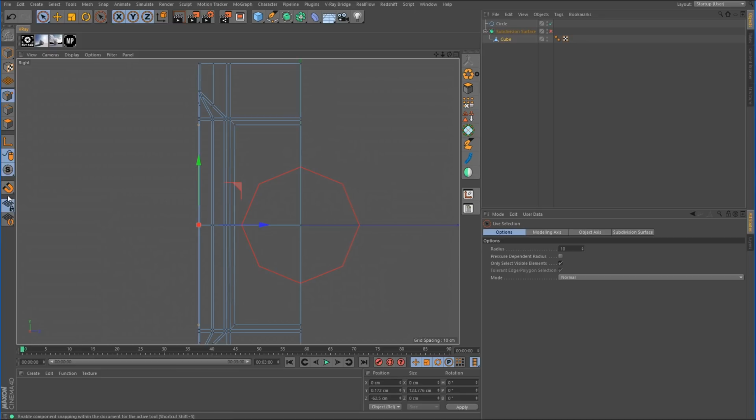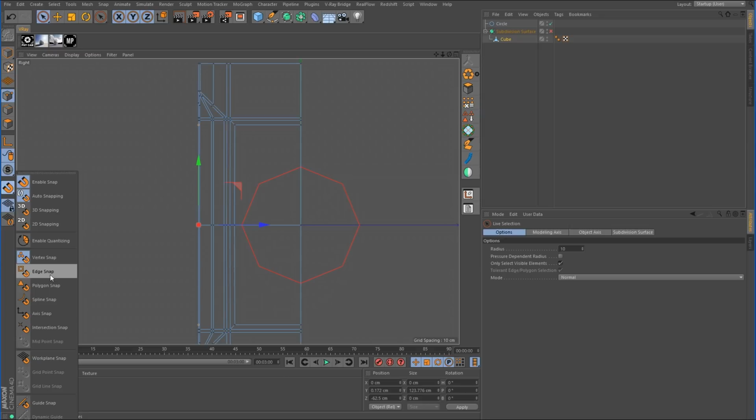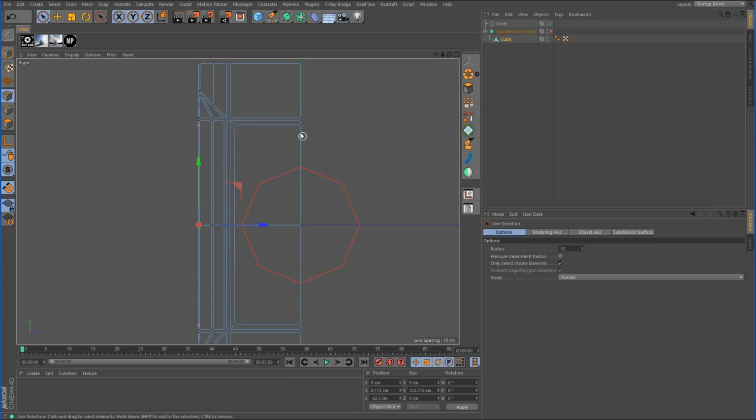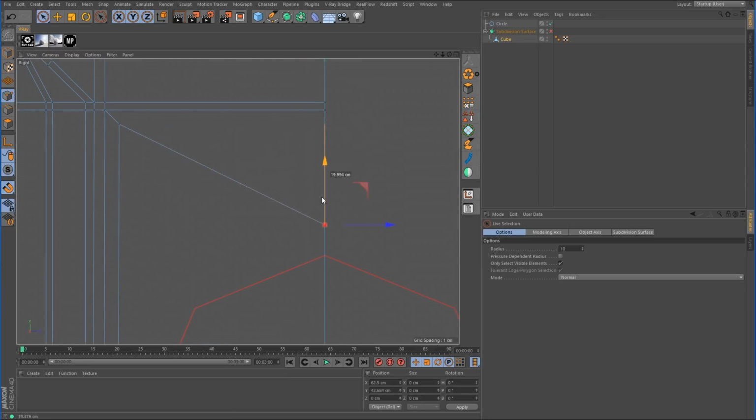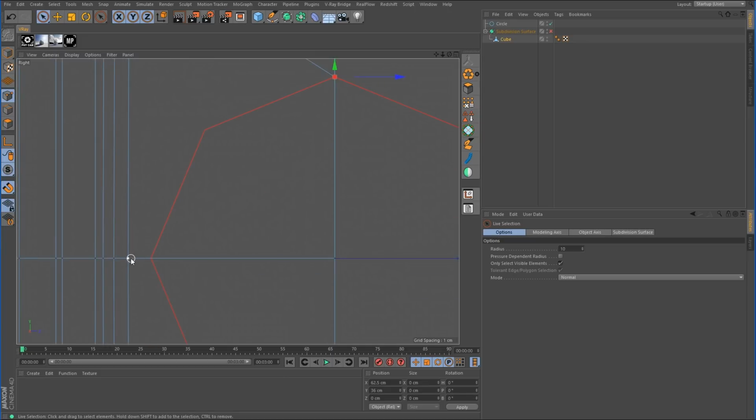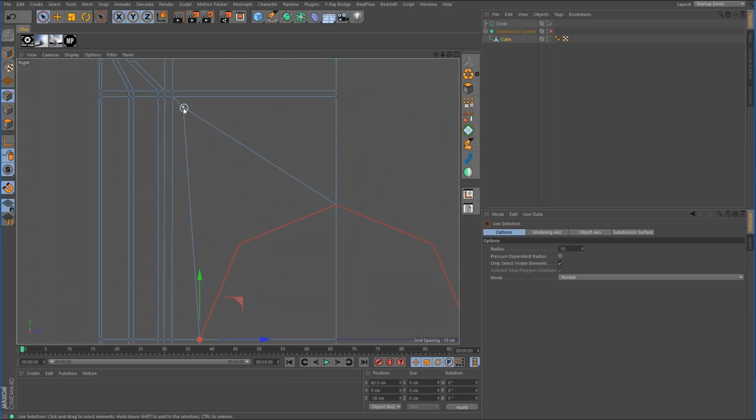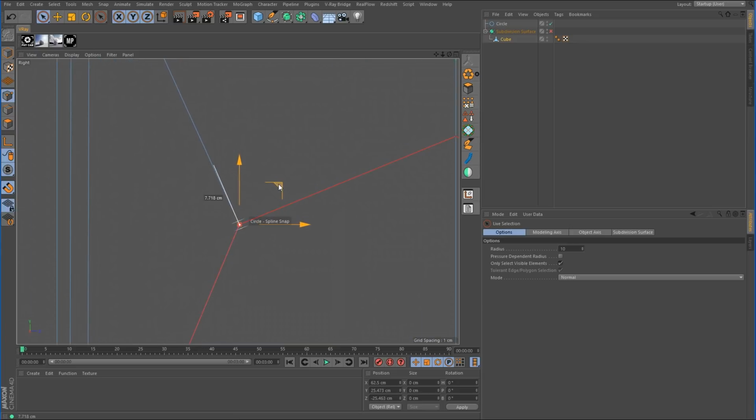All right, so back to a side view. And we want to turn on snapping. So I'm just going to enable snapping. And because we're using the spline, we want to go down and turn on spline snap. So grab the top one, snaps to the spline. We can grab the side one. It also snaps to the spline. But if we grab this corner point and we pull it down, notice that it's not really snapping. It's not locking to that corner.